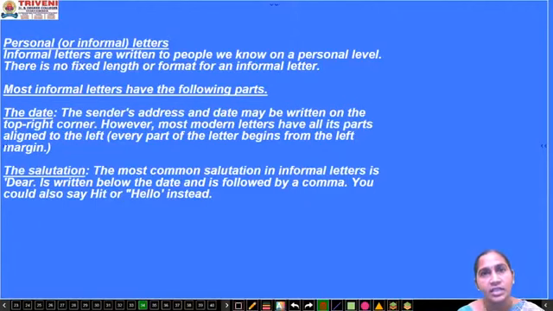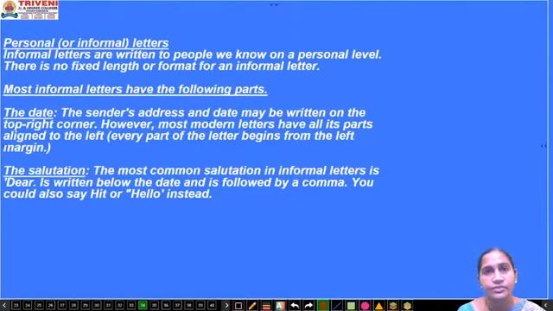If there is anything more required, if you want to write anything, then you can use the abbreviations which are given there, and you can use them properly. So 8 parts are required in the official letters. Not only in the exam, in personal life also, whenever you write a letter, you have to follow all these 8 parts. It's important, it's necessary.